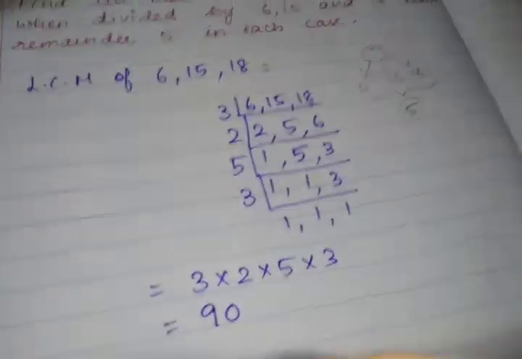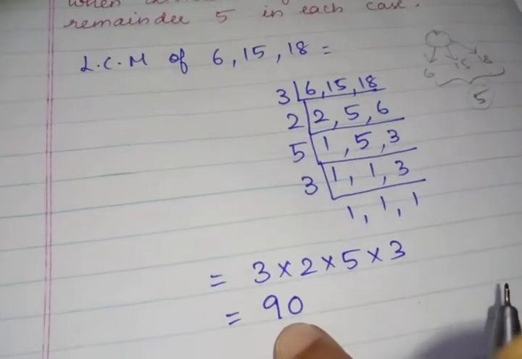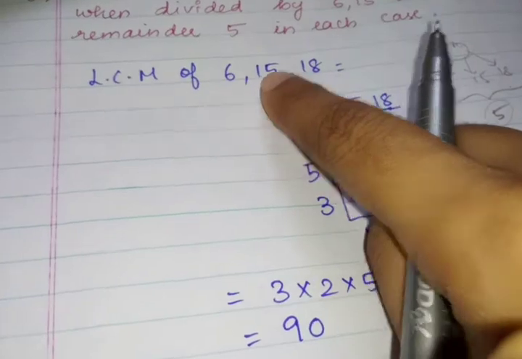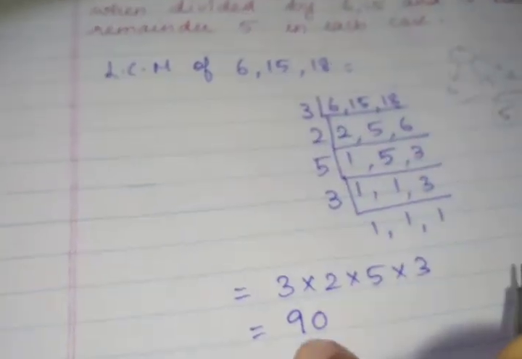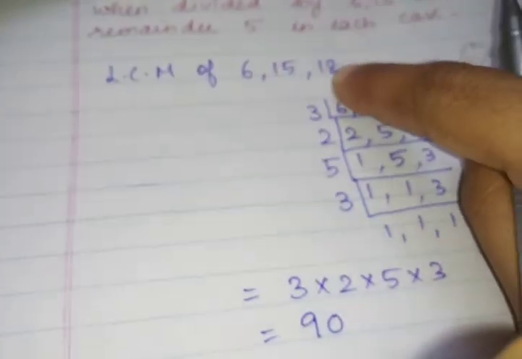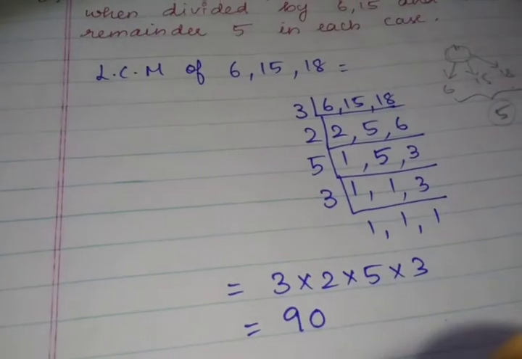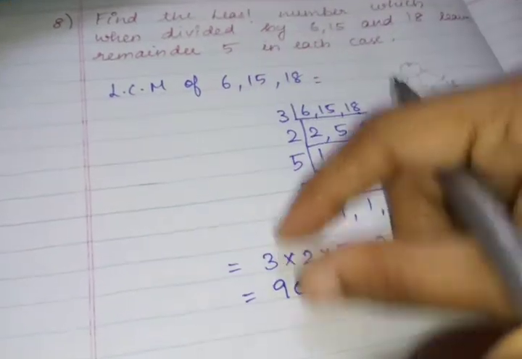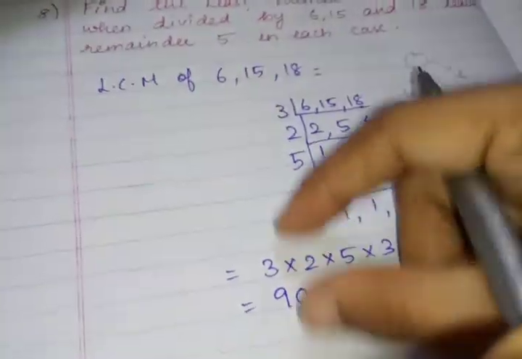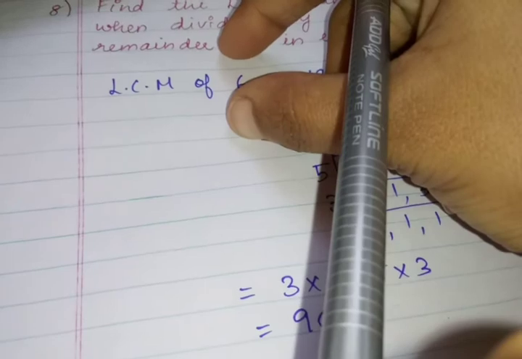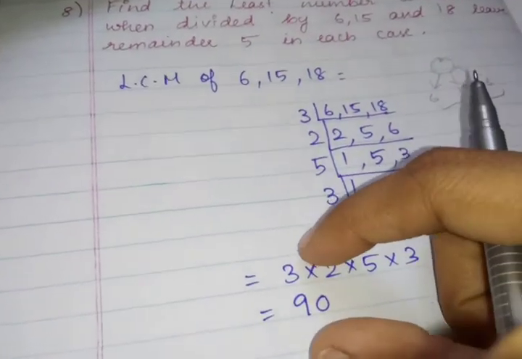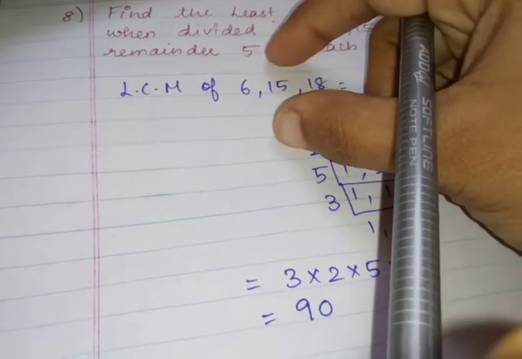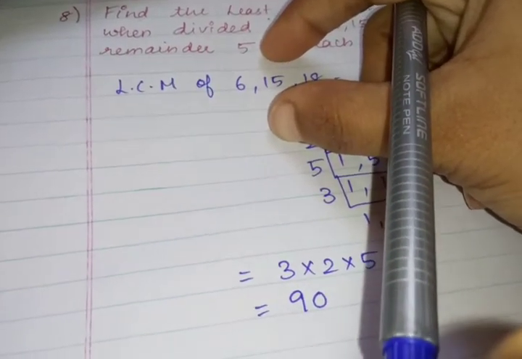Listen, actually this is the least common multiple of 6, 15, 18. If I divide 90 by this, I won't get any remainder, correct? Because it is a common multiple. 90 is a multiple of 6. So if I divide 90 by 6, I won't get any remainder. Likewise, 90 is a multiple of 15. If I divide 90 by 15, I won't get any remainder.